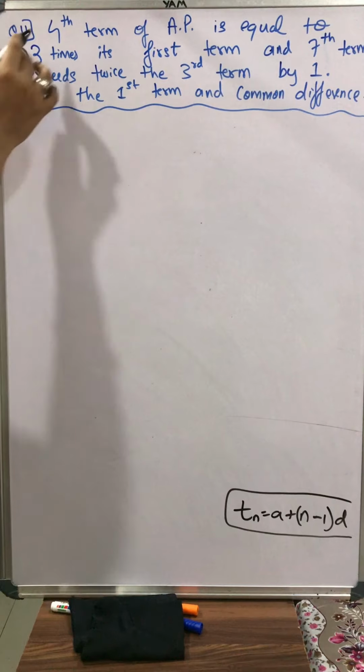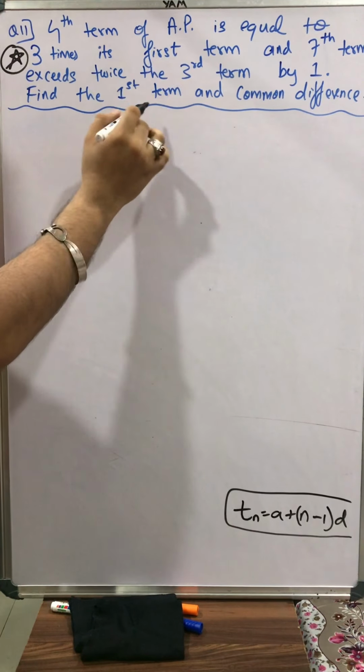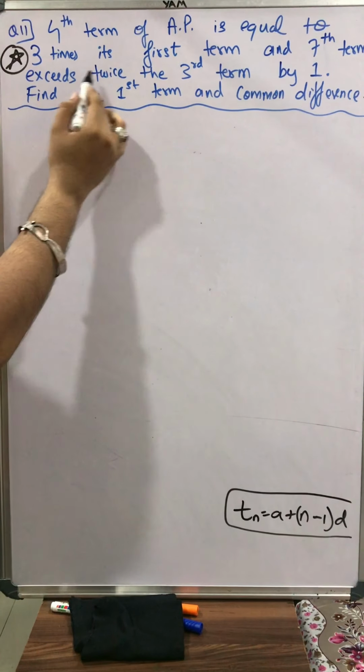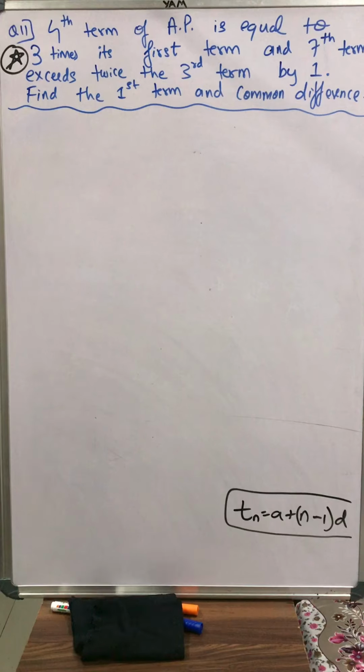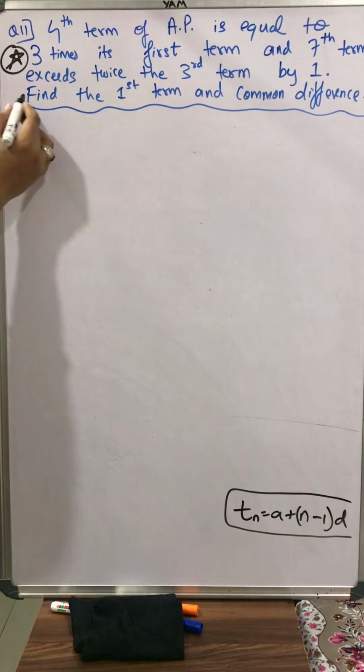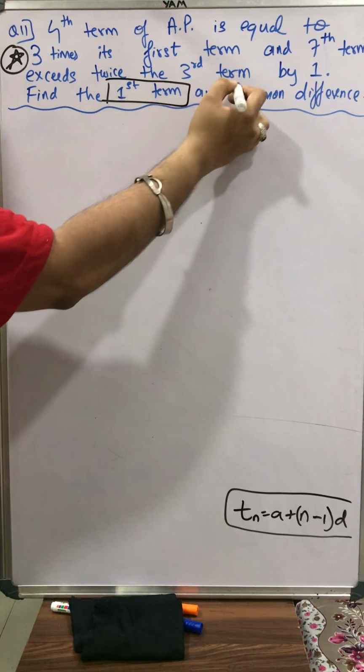The question is: the fourth term of an AP is equal to 3 times its first term, and the seventh term exceeds twice the third term by 1. Did you understand anything? I also didn't understand. Let's read the last line. Find the first term and the common difference.